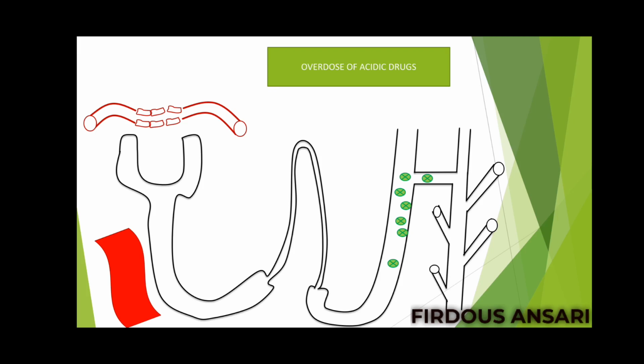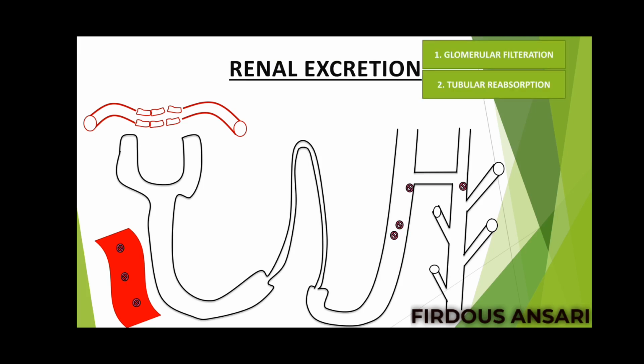So this is regarding tubular reabsorption, and the third step is tubular secretion. Tubular secretion means there will be a transporter over here. Transporter means there will be a carrier protein, and via this carrier protein the drug from the systemic circulation is moved back into the nephron. Finally this drug will get eliminated out.